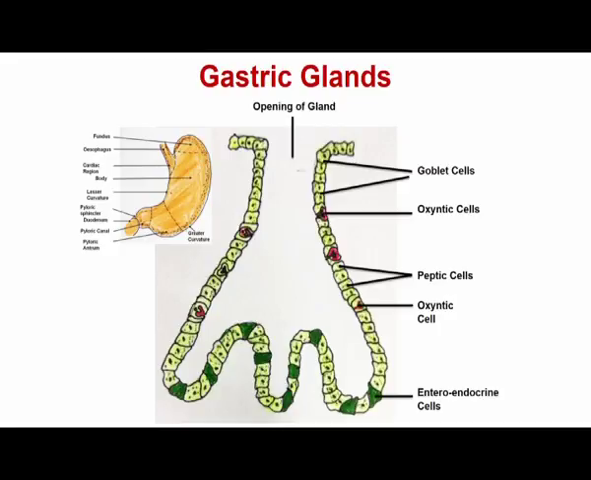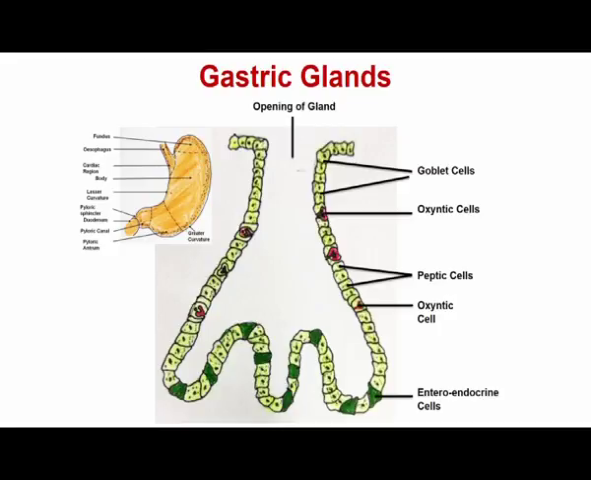Then comes the oxyntic cells. The oxyntic cells actually secrete HCl and the Castle intrinsic factor. And HCl is required to maintain a very acidic environment in the stomach, so that all the other enzymes which are being secreted from the peptic cells work optimally.